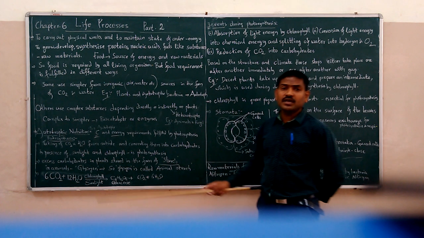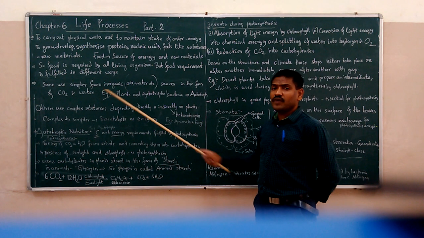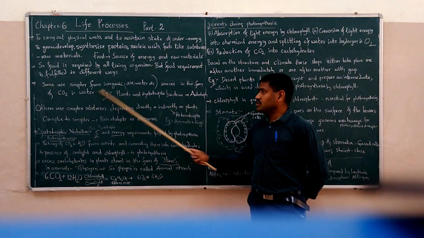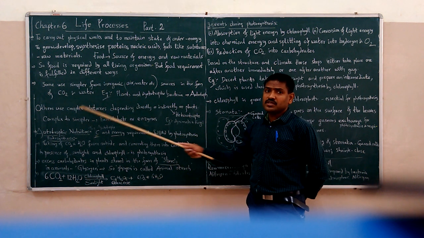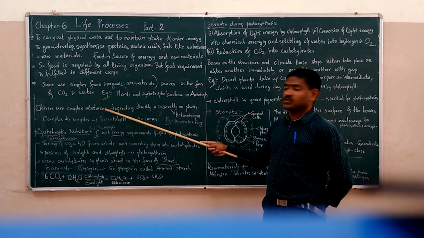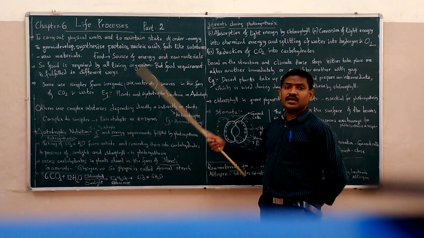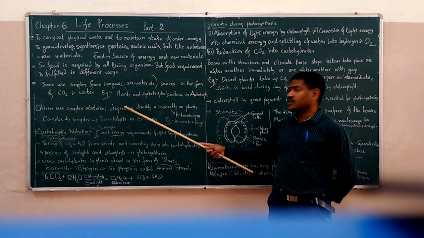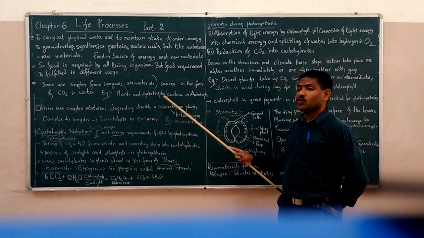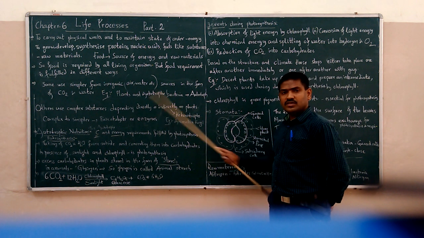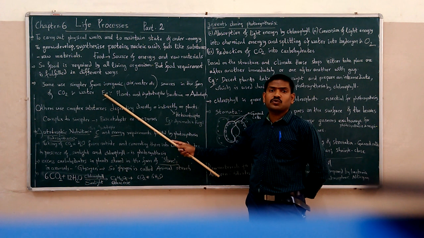Both of them are obtained from inorganic sources, and they use these simpler substances to prepare the food. Examples of these organisms are plants and autotrophic bacteria. Collectively these organisms are called autotrophs.